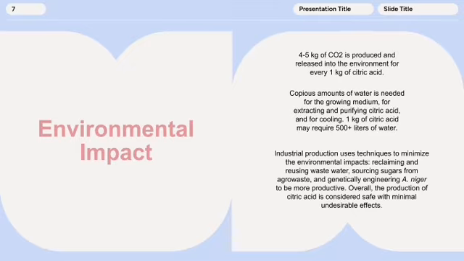The industrial production uses techniques to minimize the impact, reclaiming and reusing wastewater, sourcing sugars from agro-waste, and genetically engineering A. niger to be more productive. Overall, the production is considered safe with minimal undesirable effects.